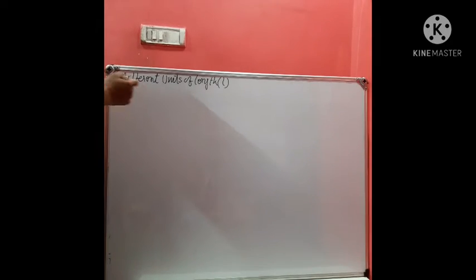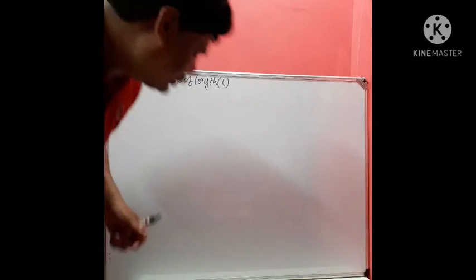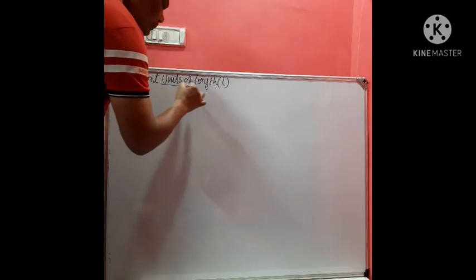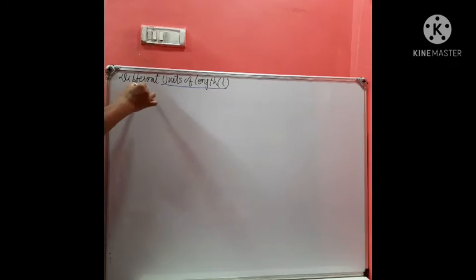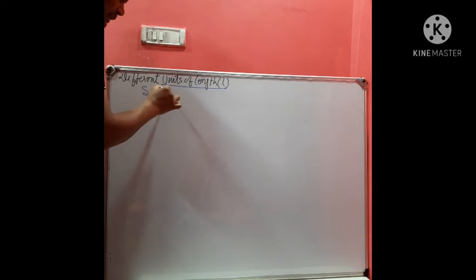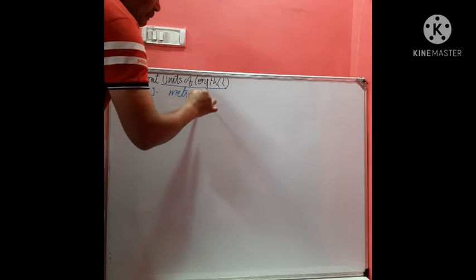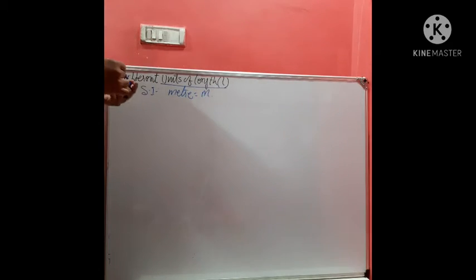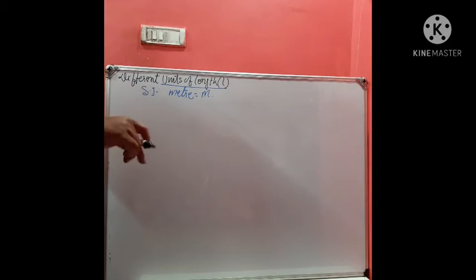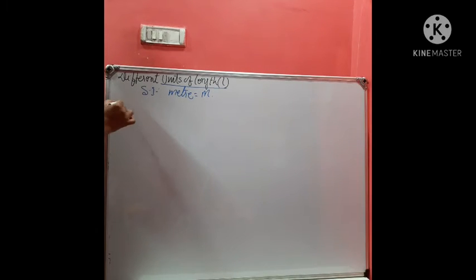Yes, student. Now, the next one, different units of length. What is the SI unit of length? The SI unit of length is simply meter, and is denoted by small m. But besides it, some more denotations are there, like kilometer.